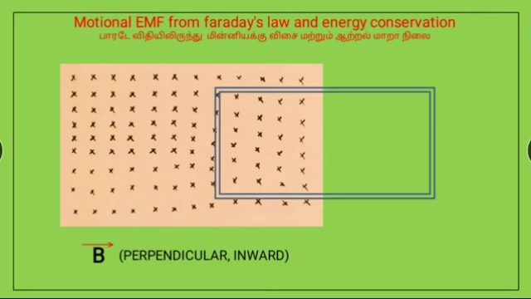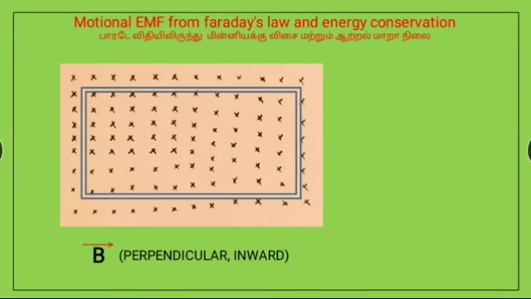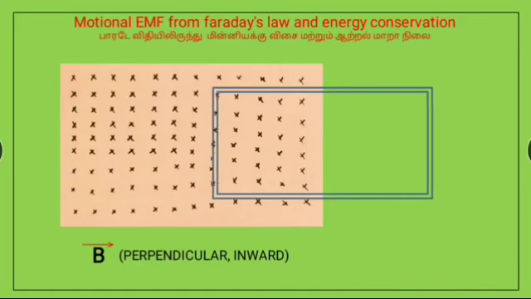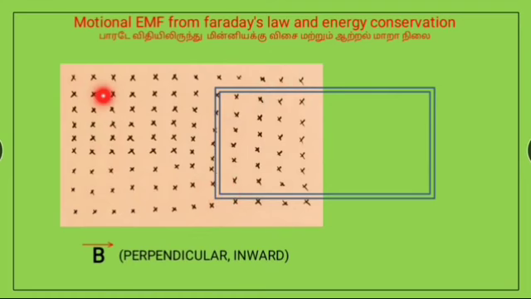If R is the resistance of the loop, then the induced current is given by I is equal to induced EMF by R. So, I is equal to BLv by R.